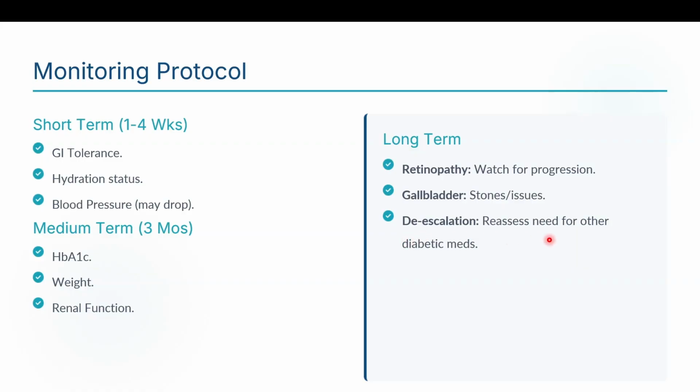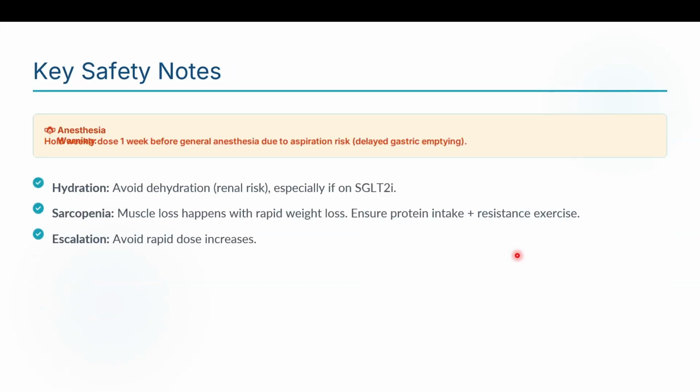De-escalation: reassess the need for other diabetic medications. When the GLP-1 agonist brings glycemic control well within range, try to avoid or stop other diabetic medications such as sulfonylureas and insulin, which can further aggravate weight gain.